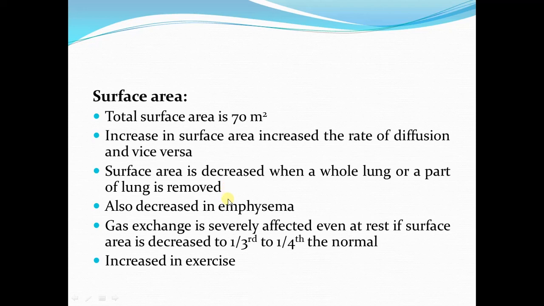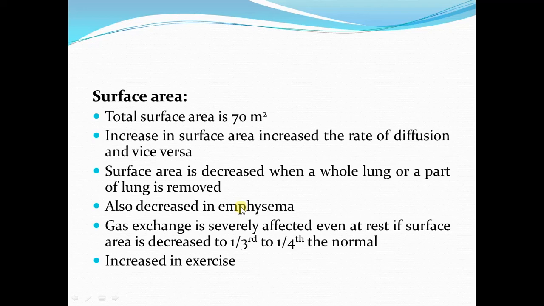The surface area of the respiratory membrane is also decreased in emphysema. In emphysema, there is a decrease in the surface area of the respiratory membrane because the walls of the alveoli dissolve and the adjacent alveoli coalesce, they unite together and they form large air sacs. Although a larger air sac is formed, because of the dissolution of the walls of the alveoli, there is decrease in the total surface area. Many alveoli are replaced by one large alveolus, so that there will be a decrease in the total surface area